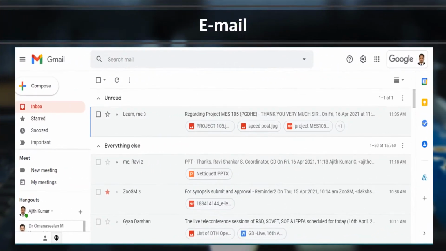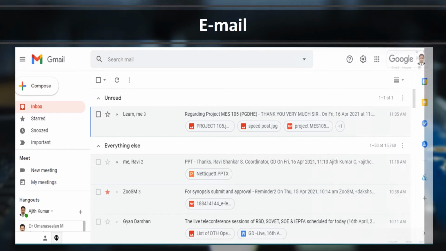The first one is email. This is the interface which we will see when we are opening the email. We will be talking about this technology because this technology is extensively used for communication in the teaching learning processes. So how you can communicate through email, how you will attach different files, how you will reply, how you will change the settings of email, all this we will be discussing in detail.